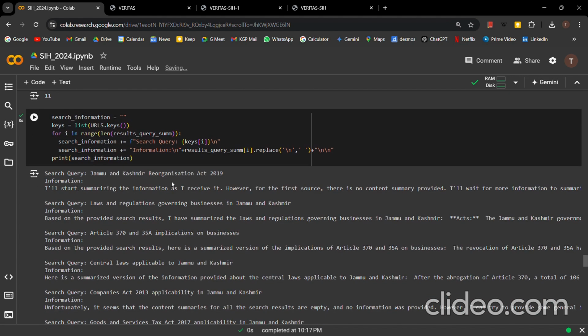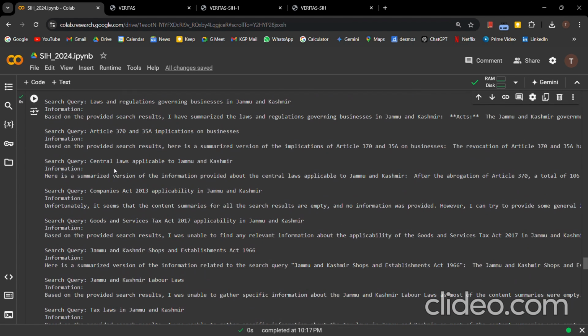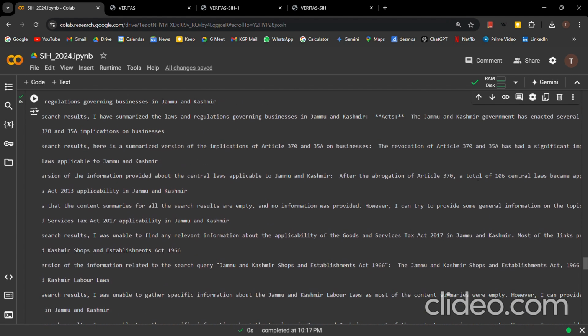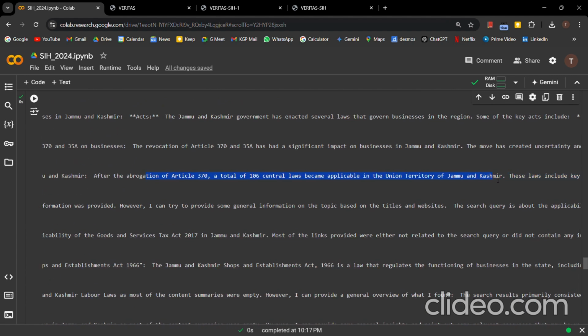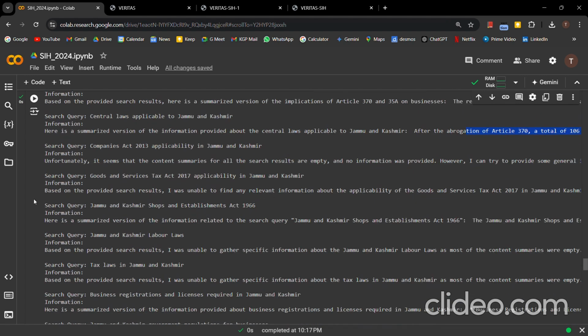So this is for the Jammu Kashmir Reorganization Act. This is for central laws applicable. So here is a summarized version of after the abrogation of Article 370, a total of 106 central laws became applicable, etc., etc. So it has summarized all the search queries.